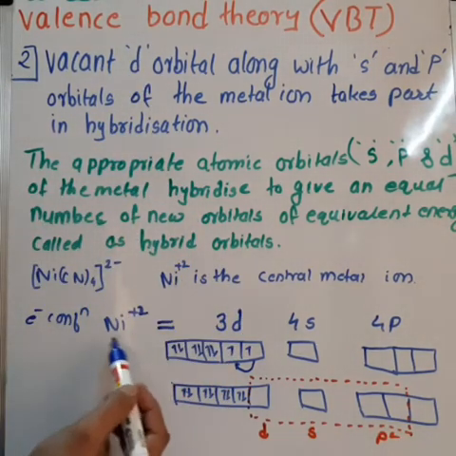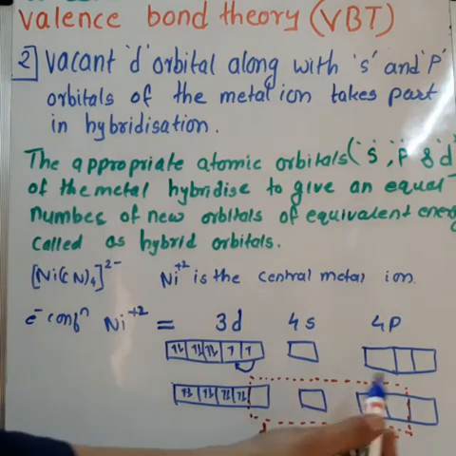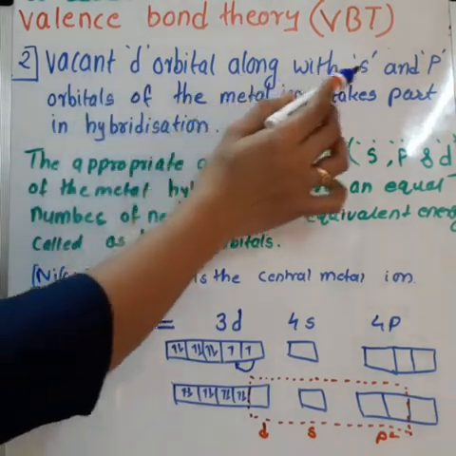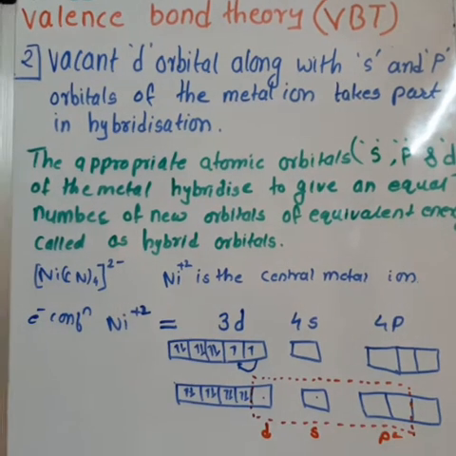So electronic configuration of Ni2+ is 3d8, 4s and 4p. In this diagram we can see that d, s and p2, these four orbitals are hybrid orbitals which form equivalent energy orbitals called hybrid orbitals. And so we can say that vacant d orbital along with s and p orbital of the metal ion can take part in hybridization. So this was the second step.